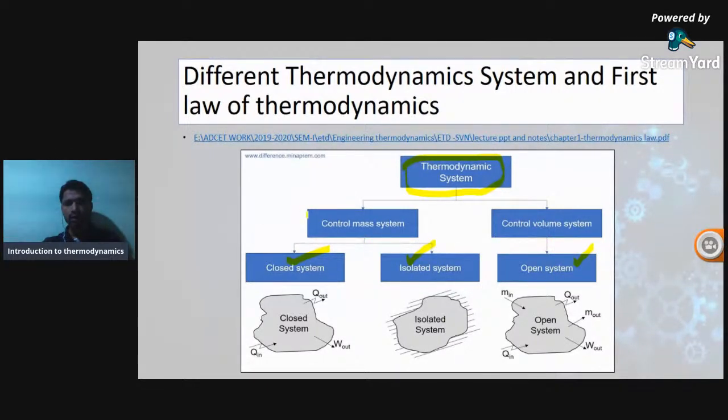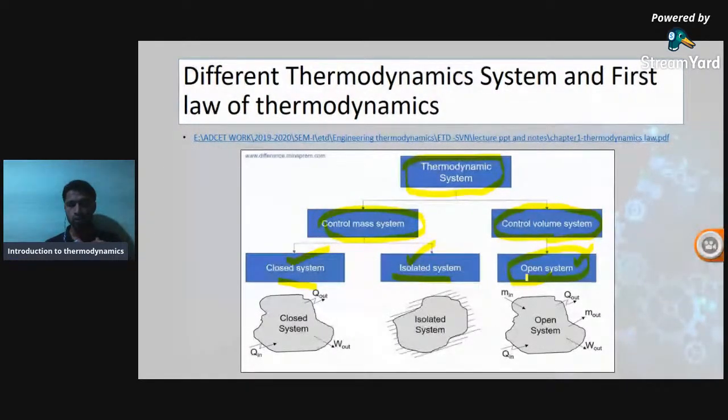Okay, and these systems are actually classified into two groups. If you see here, control mass system and control volume system. In control mass, the closed and isolated systems are classified, and in control volume, the open system is classified. They are very important from the GATE point of view, and in some objective, multiple choice questions they ask which system comes under control mass system and which system under control volume system. Why is it called a control mass and why is it called a control volume?